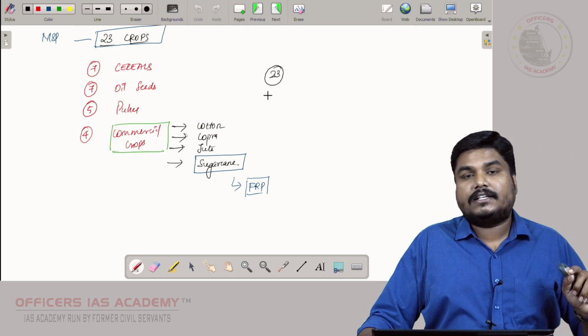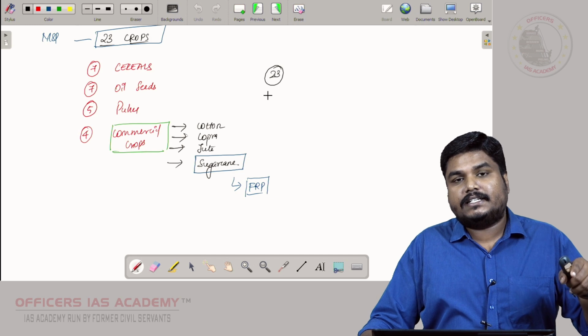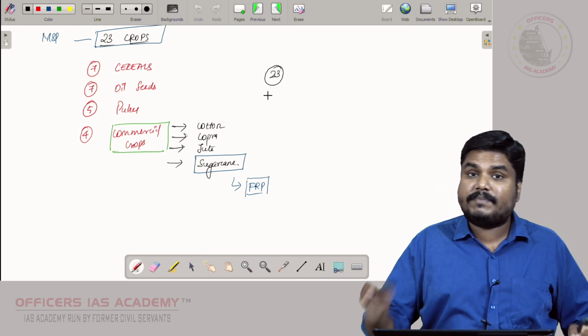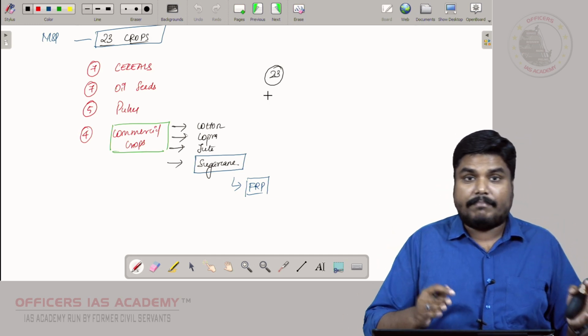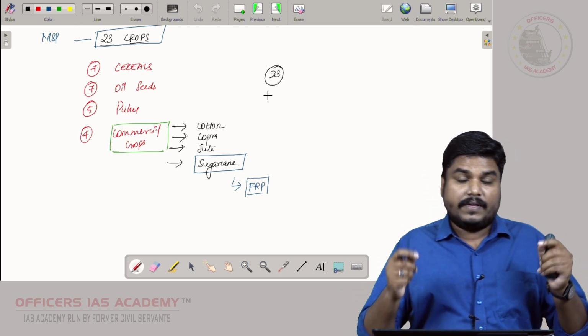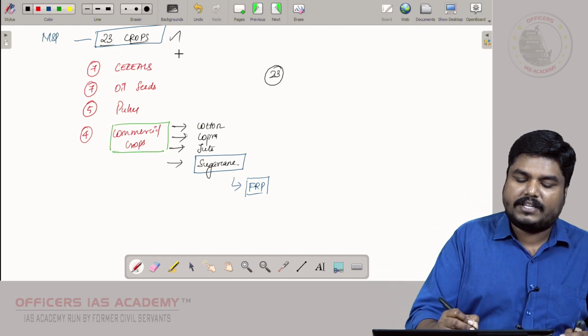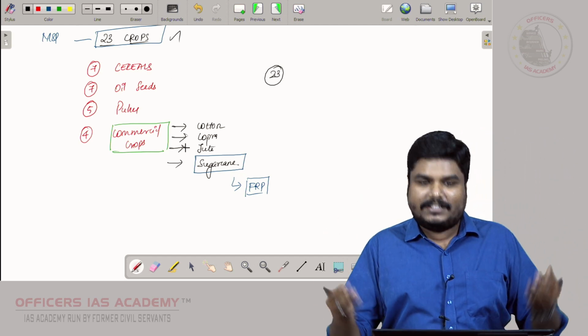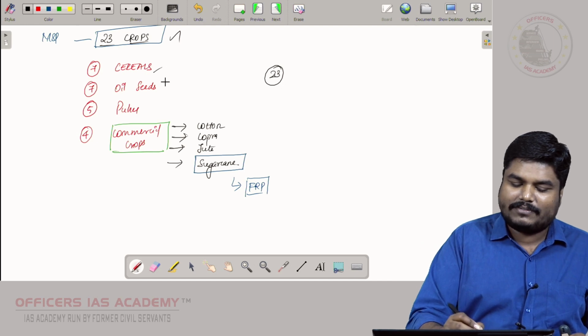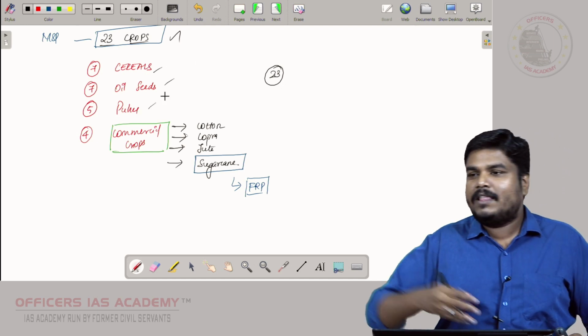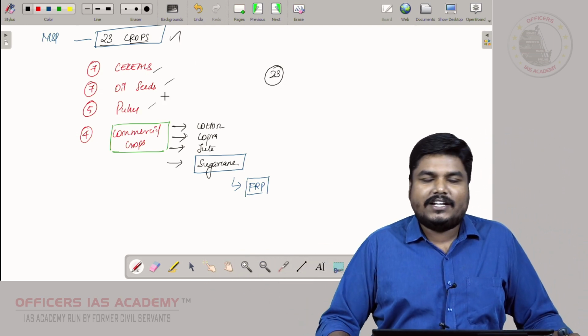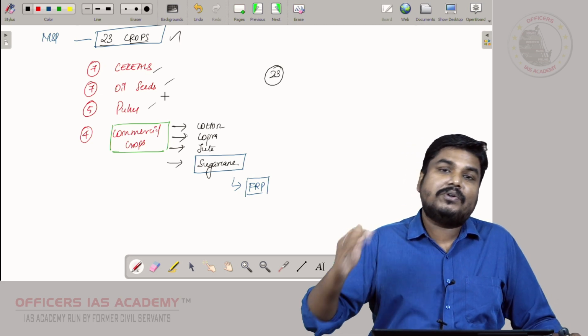There are many other indirect positive and negative consequences because of MSP. For example, cropping pattern will be affected if government gives MSP only for particular crops. Let's say MSP is available only for 23 crops, then most of the farmers will tend to go only for cereals, oil seeds, pulses, commercial crops. Then what about other horticultural crops? Which farmer will be motivated to grow those kinds of crops?